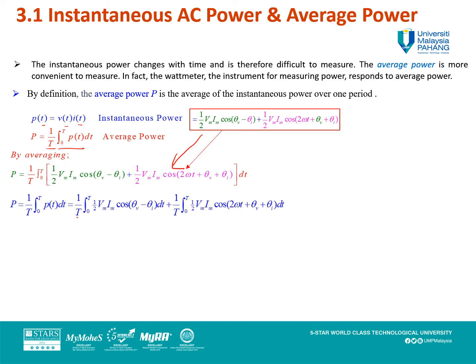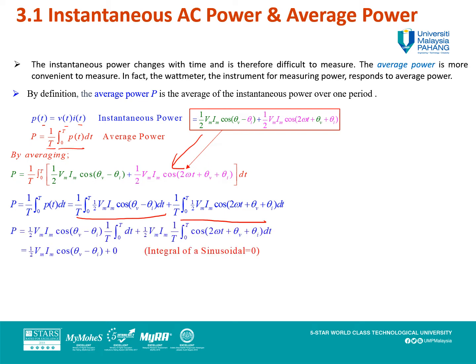For the first part, 1 over T integration of the first part, half Vm Im cos(theta v minus theta i). The second part is the same, 1 over T integration of the second part of the instantaneous power equation.